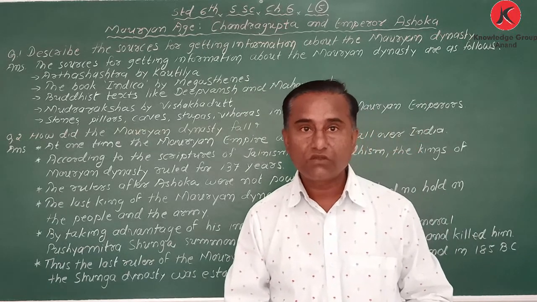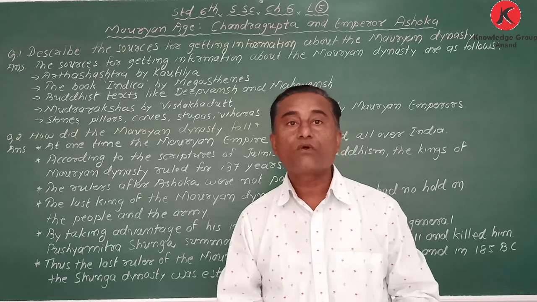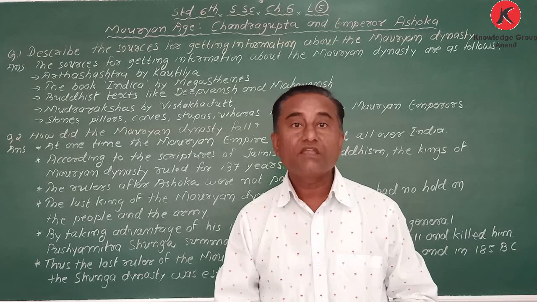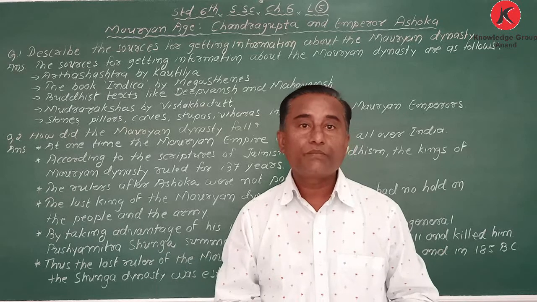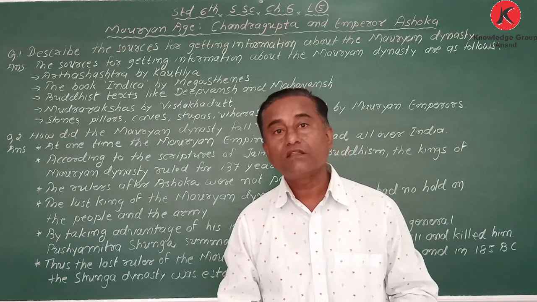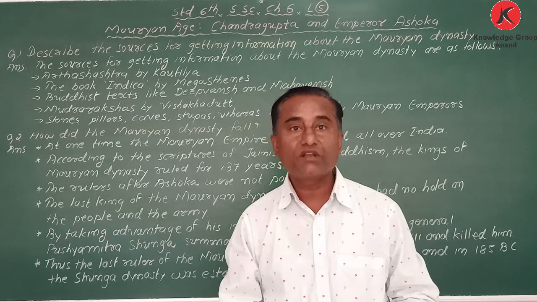From the books of Jainism and Buddhism, from the book Indica written by Megasthenes, and even from the inscription pillars they have carved. Also from a drama written by Visakadatta, Mudra Rakshasa.